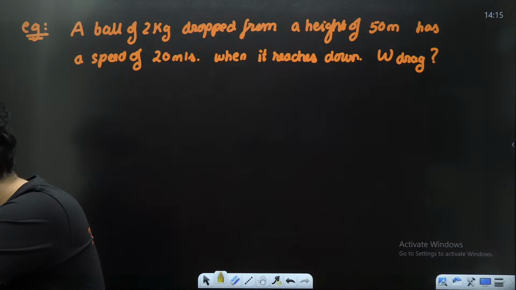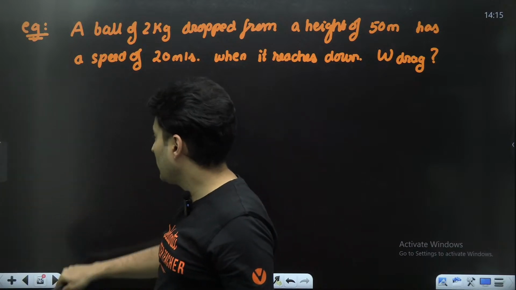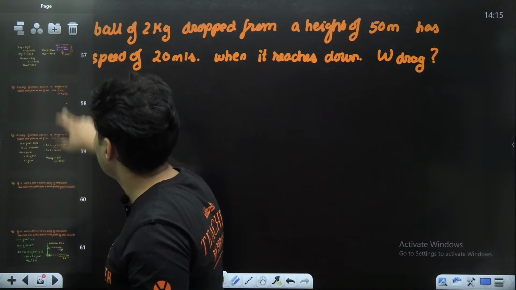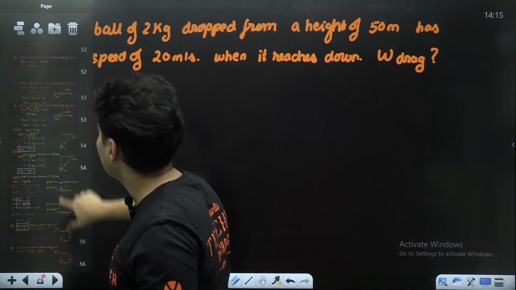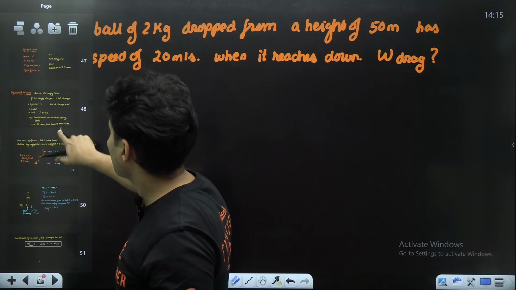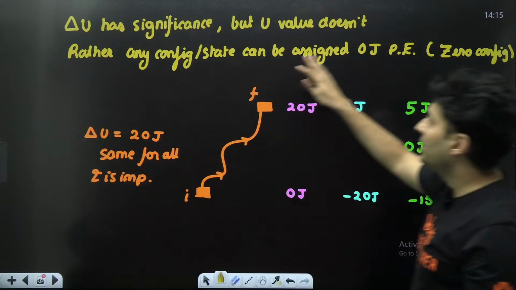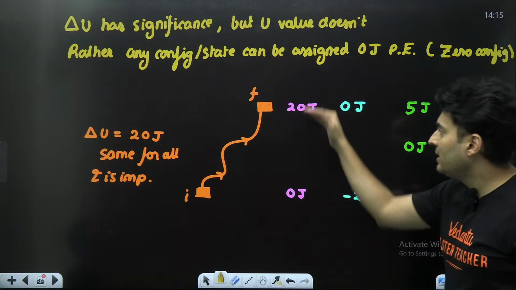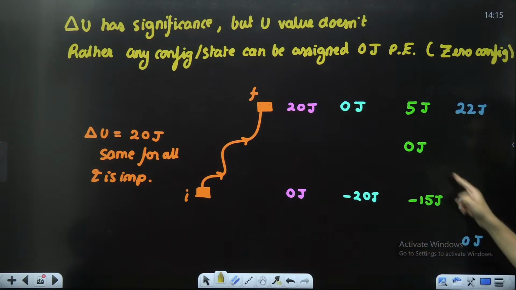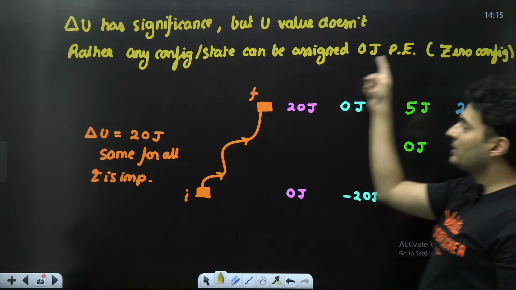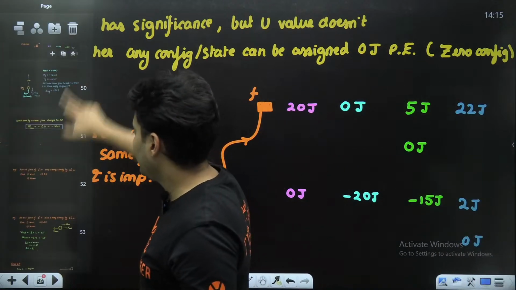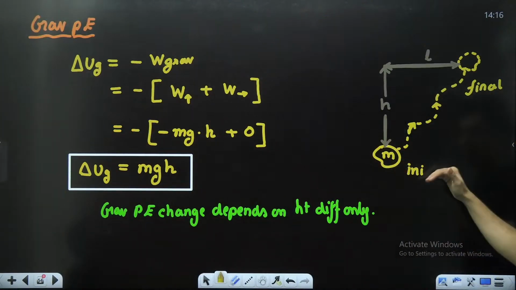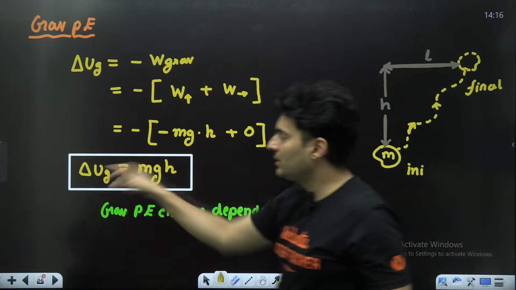Why do we consider zero gravitational potential energy? Always remember, potential energies are calculated with respect to some zero reference. Let me go back and show you that slide. Remember this: potential energy has no importance, it's the change which has importance. But whenever you write these values, it is with respect to some zero configuration. So you always need to assume one point or one line as zero, and with respect to that you calculate how much is the change.